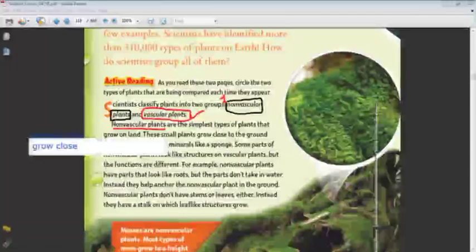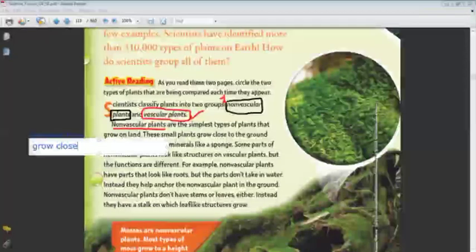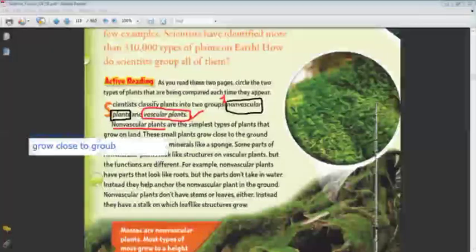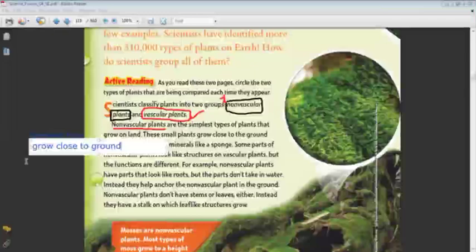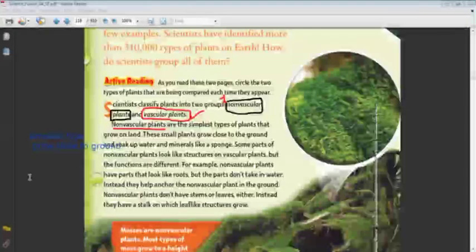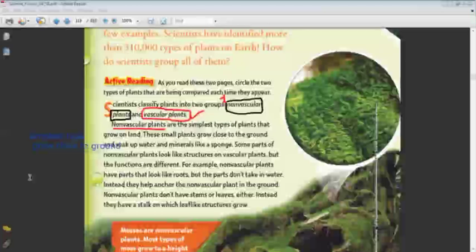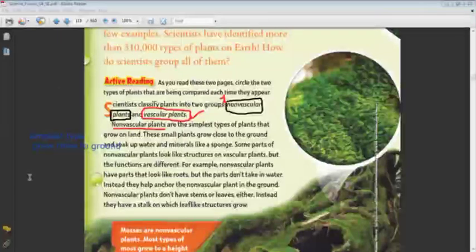It grows close to the ground because it doesn't have tubes that can transport water and nutrients. Inside it there is no tube that can transport the water and nutrients. So if it grew longer it could not take water and the nutrients from the soil.